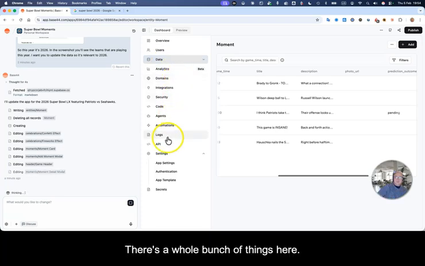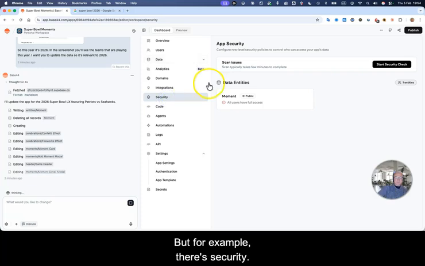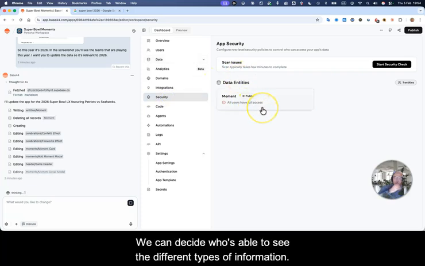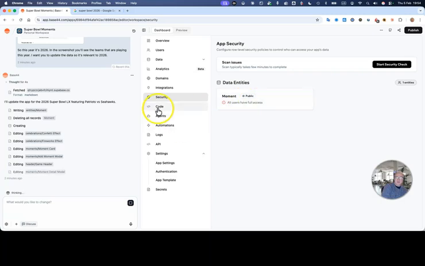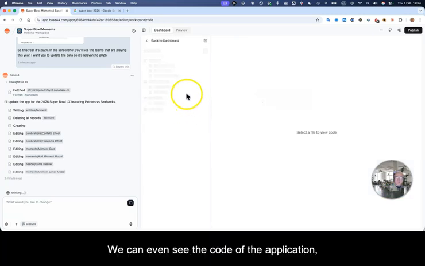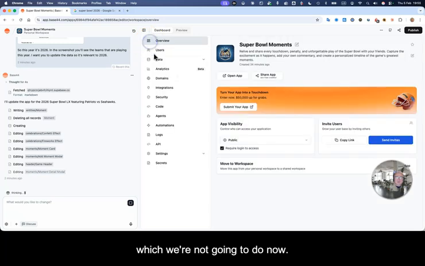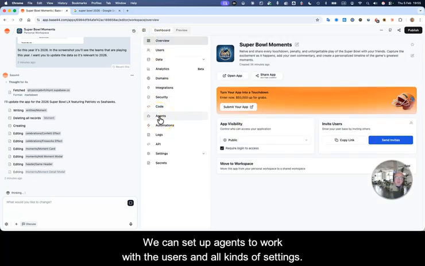There's a whole bunch of things here. We're not going to go over everything. But for example, there's security. We can decide who's able to see the different types of information. We can even see the code of the application, which we're not going to do now. We can set up agents to work with the users, and all kinds of settings.